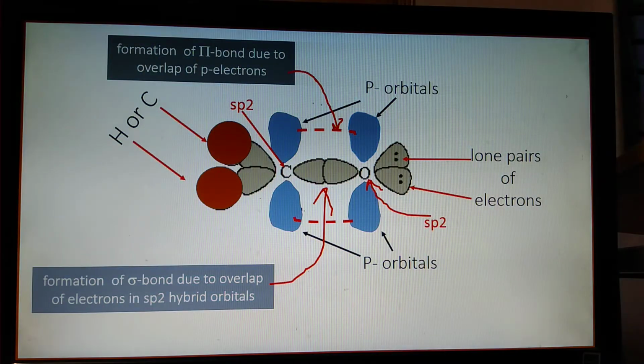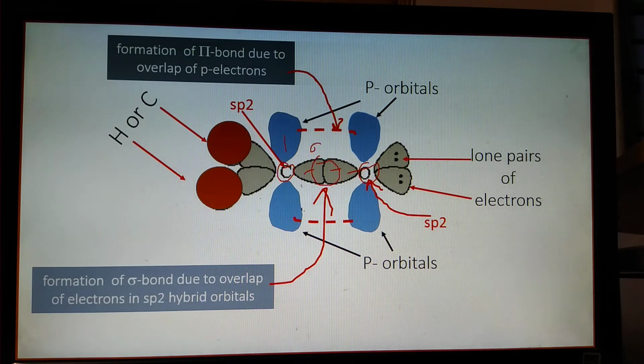This is the molecular orbital picture of carbonyl groups. Here it is the carbonyl carbon and this is oxygen. This one and this one, these two sp2 hybridized orbitals, overlap each other to give a sigma bond.